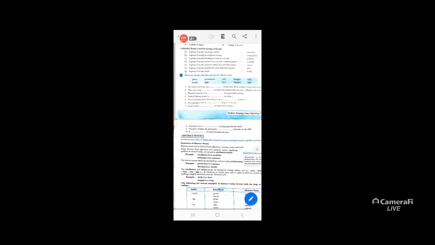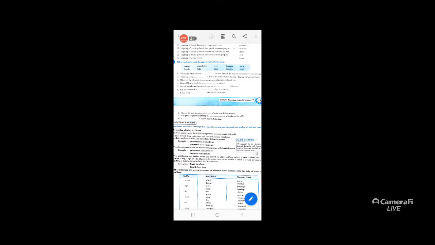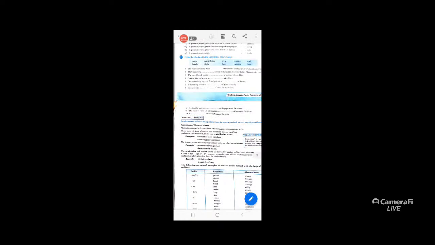But we also need to know how we can form an abstract noun, because they are formed from other parts of speech: from adjectives, and from verbs.